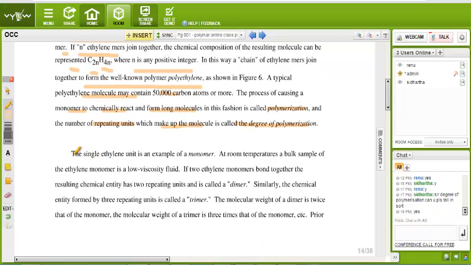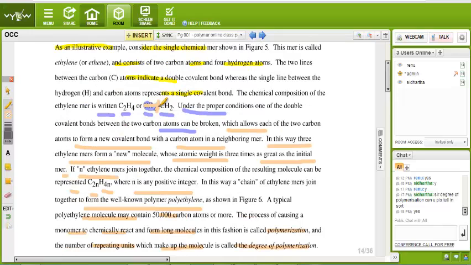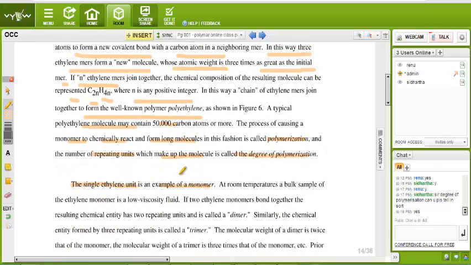Okay. The single ethylene unit is an example of a monomer. Single ethylene unit means this C2H4. It is a monomer. At room temperature, a bulk sample of ethylene monomer is a low viscosity fluid.